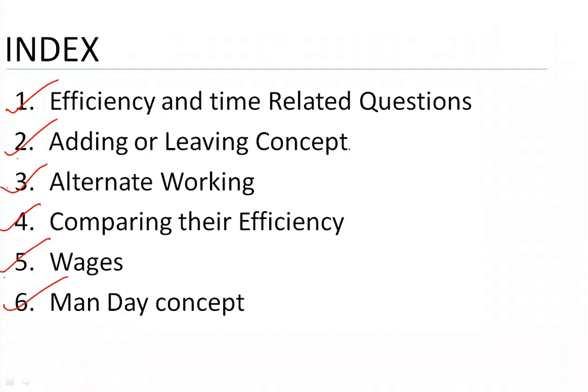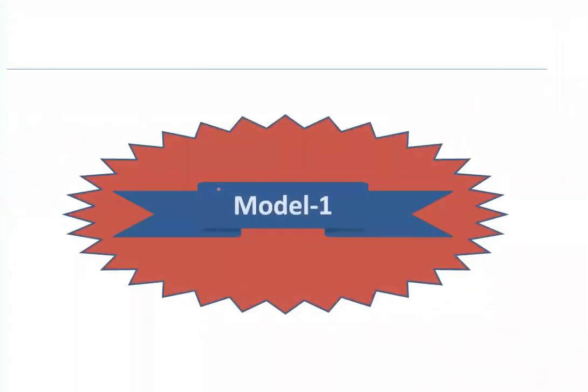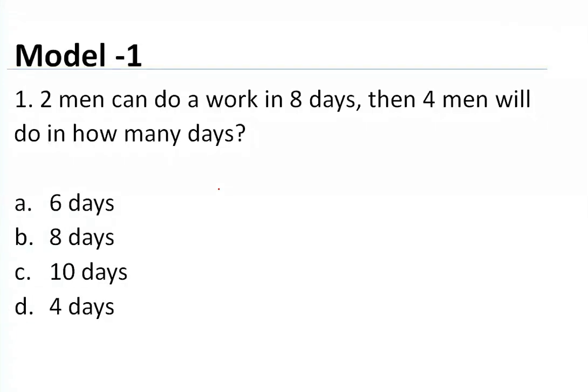Once the work has started, a few people can join the work and a few people can leave the work. Alternative working means if one person starts the work, the other person can come and finish the work. Okay. So that is the same part, guys. Once you see the storyline of the question, you will get a better understanding of solving the questions. Okay. Let's go for the next. Model 1. In total you have 6 models here. A few questions you can answer easily, guys, but try to understand the base point of this time and work to solve.